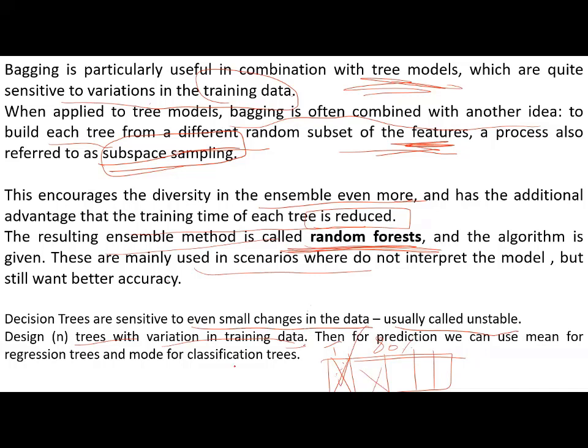If you keep changing like that, you'll get different trees. Then for prediction we can use mean for regression trees and mode for classification. Mean means average, mode means the most frequent value. That is it. This is how.